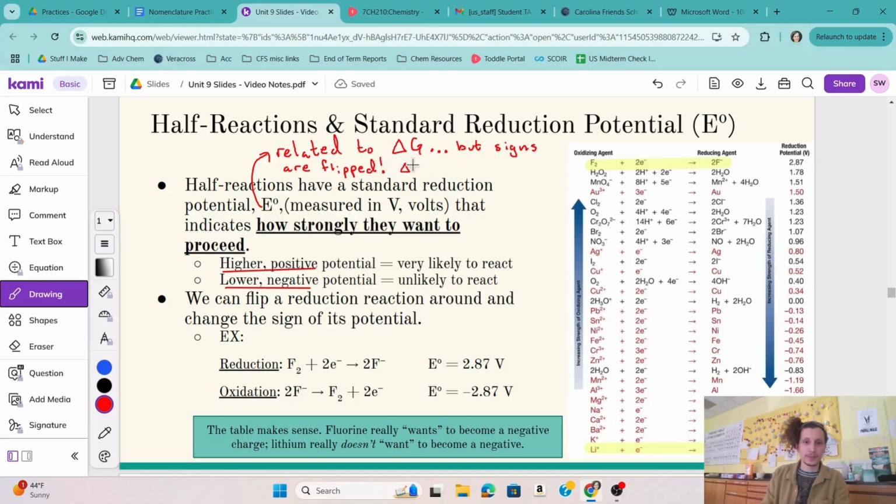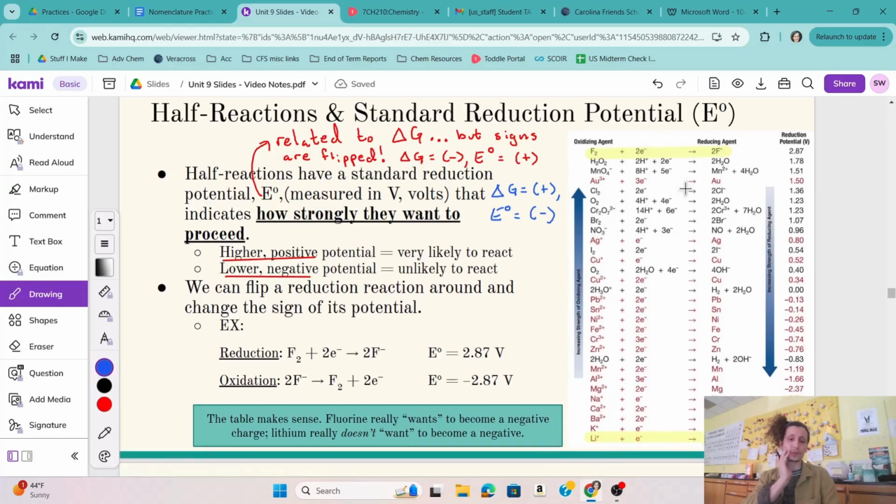So just to make that explicit, if delta G is negative, that means the E cell would be a positive value, and vice versa. If delta G was positive, we would have a negative E cell. And just as a reminder, that little circle there just means at standard conditions, so 298 Kelvin, 1 atmosphere of pressure. There's also some other conditions we'll talk about a little bit.